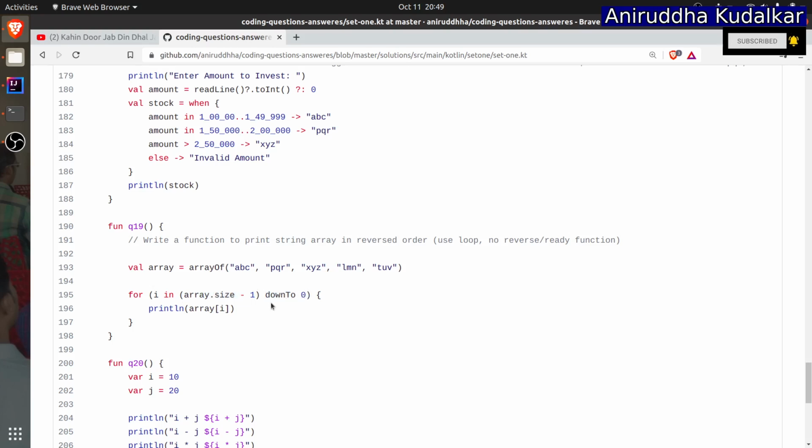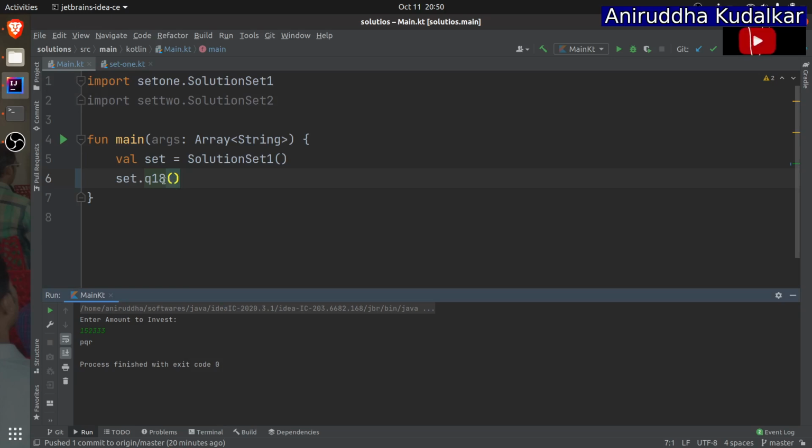Reverse means array size minus 1. For indexes 0 1 2 3 4, the array size is 5, minus 1 is 4, down to 0, and in a reverse manner your array would be getting printed. I can show you that.